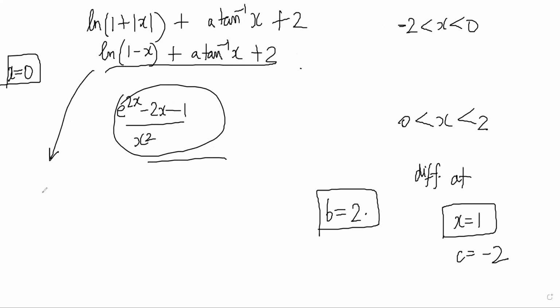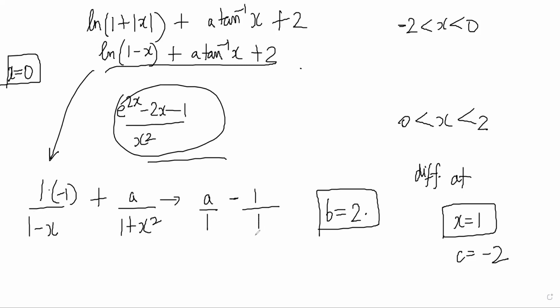So if I do left hand derivative here, it is 1 by 1 minus x into minus 1 and plus a by derivative of tan inverse x is 1 plus x squared, right? And the value of this is basically a by 1 minus 1 by 1, right? Near 0. So it is just a minus 1.